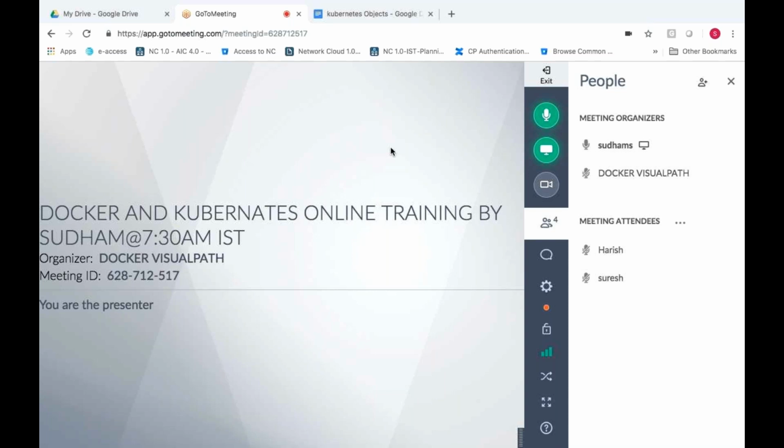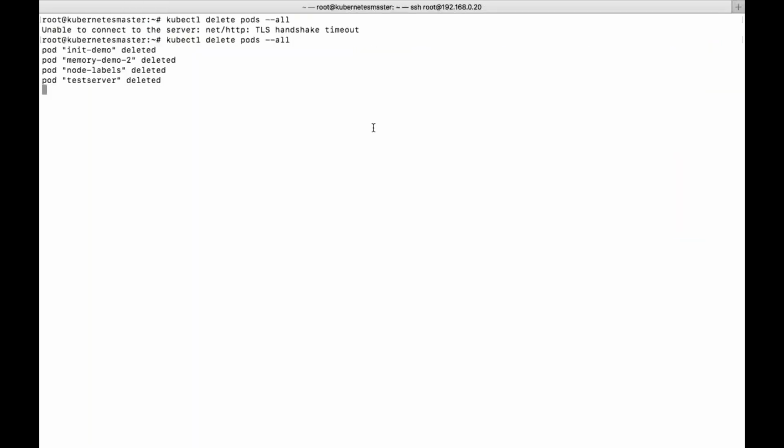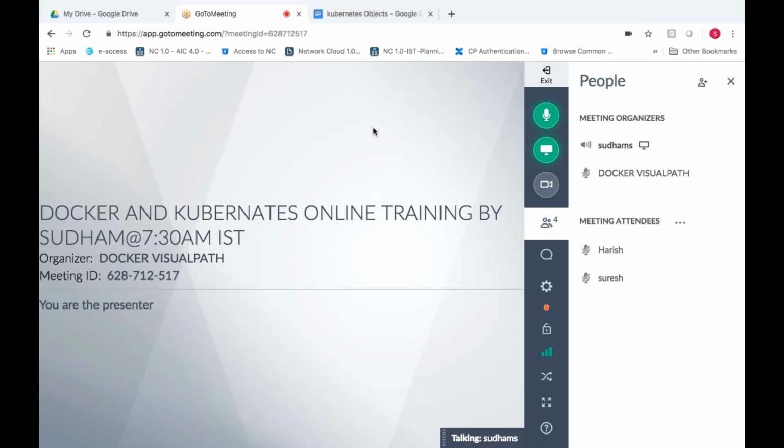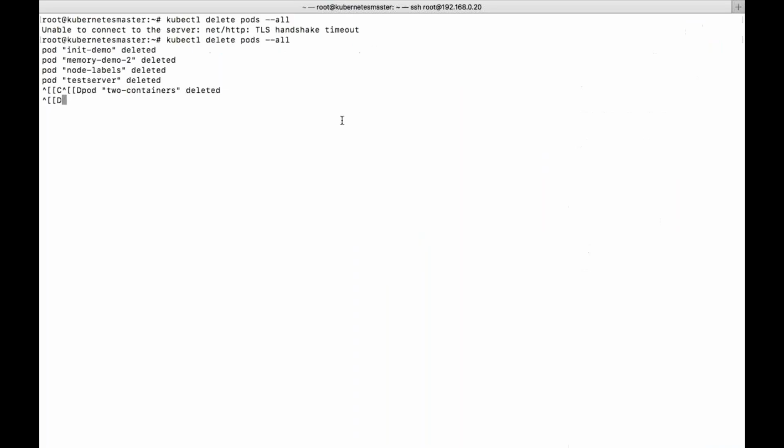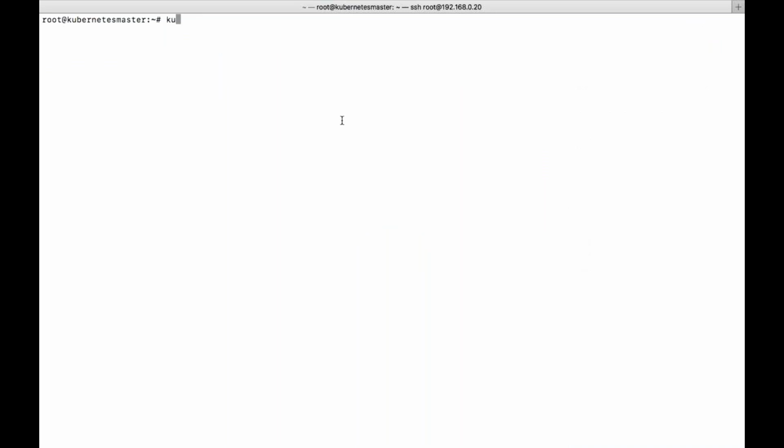Okay, let's get started. Today, oh, what happened? This is a handshake issue. Okay, so I'm deleting all the pods which I've created yesterday, in order to get out of this confusion. That's the reason I have deleted all the pods which belong to my particular namespace, that is the default namespace. Now you can see, get pods, there are no pods right now.